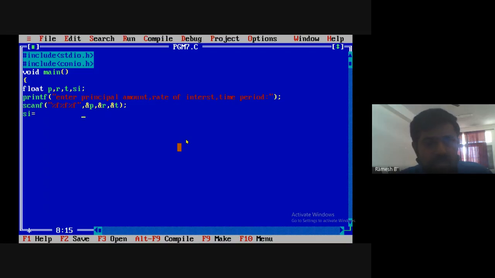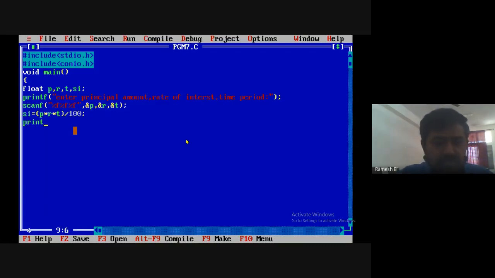Now si is equal to, within the brackets, p into r into t, divided by 100. Give the semicolon. Since we are having n number of values here, we are using brackets. In the numerator part, we are having more than one operand. That's why we are using brackets.